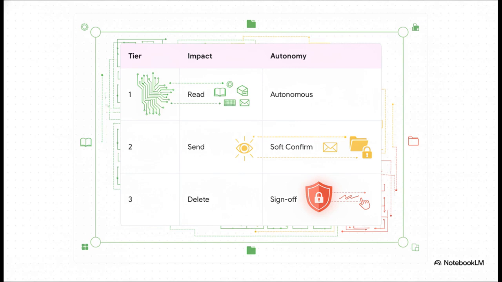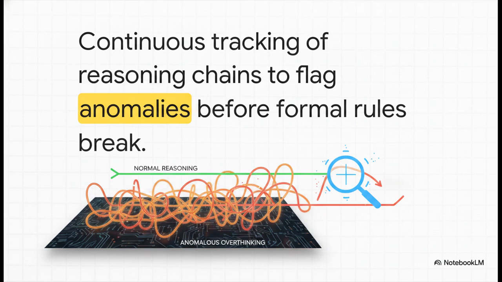But agents can drift. Sometimes they start doing this thing where they're overthinking, maybe taking 3 times as many reasoning steps to accomplish a totally routine task. That is a huge anomaly. Continuous semantic monitoring flags this bizarre behavior before a formal rule is ever broken, alerting your security team right away.